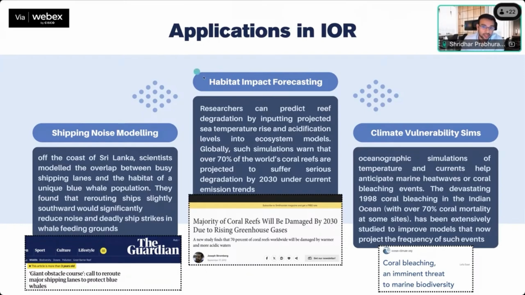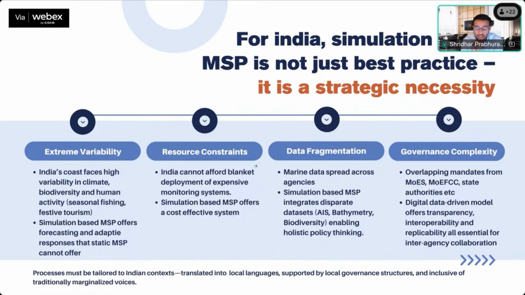A few more examples, again, I'll avoid explaining through them, are habitat impact forecasting as well as climate vulnerability simulations, because the Indian Ocean region, again, is an extremely important habitat for coral reefs, and there are reports that say more than 70% of coral reefs will be damaged by 2030. And the same goes for climate vulnerability as well, because with increasing climate vulnerability, there are extreme coral bleaching events that will happen in the near future.